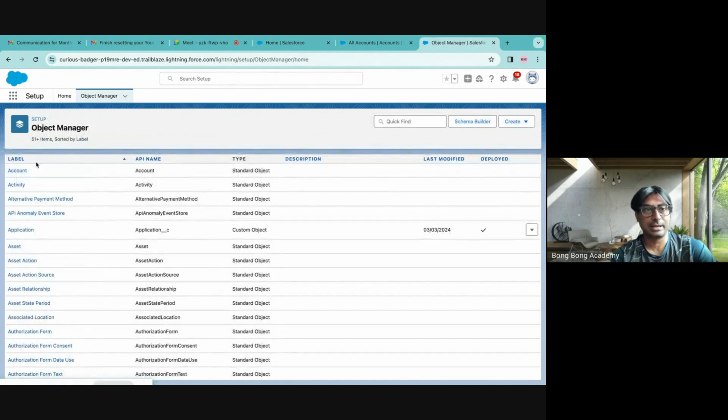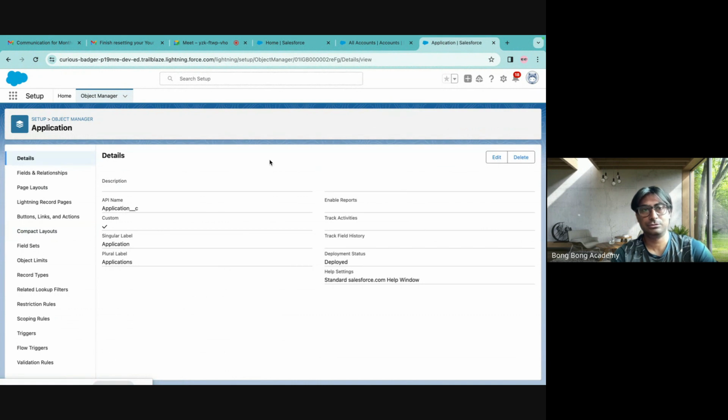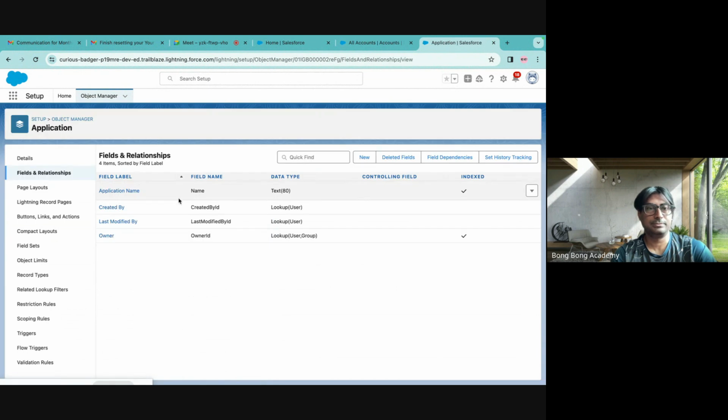But what about this application object? This is also something which I created. Here, if you go to fields and relationship, you will see already there are some fields which are created. These are standard fields. So whenever you create a new object, that means a custom object, Salesforce automatically will create some fields for you. This is the input field, name field, which is the most critical and mandatory field which Salesforce will create for you. The rest of these fields are not input fields. These are audit fields or system defined fields. Okay, you cannot put any values here.